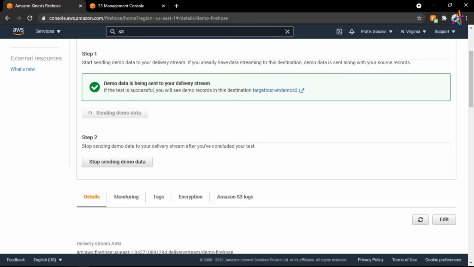Now, one last thing that I would like to say to all those people who are into AWS and want to get certified: this service is important from the AWS Big Data certification point of view. But from a general AWS certification, this service is not that important.